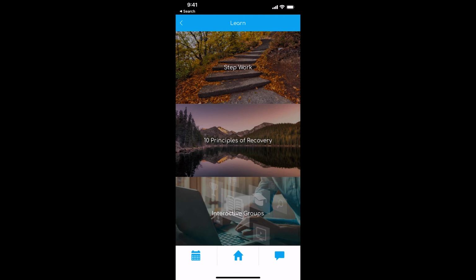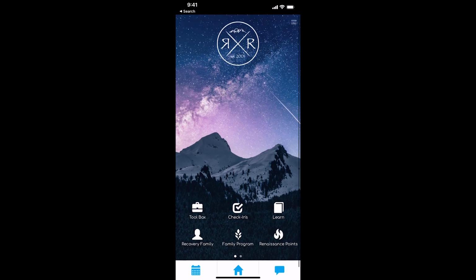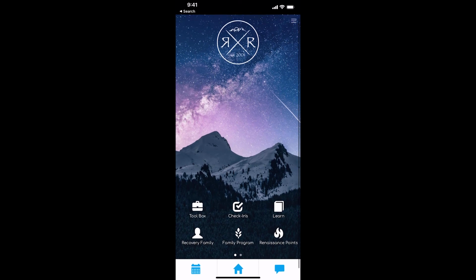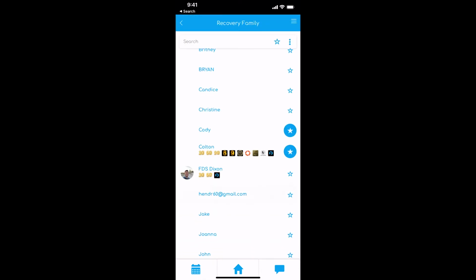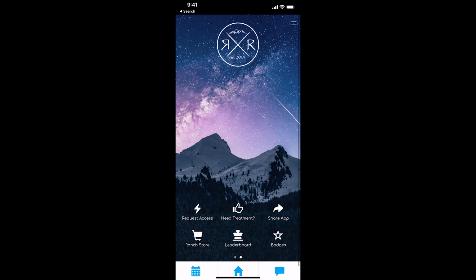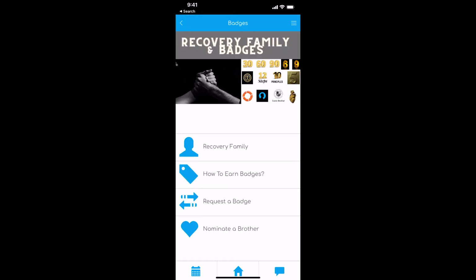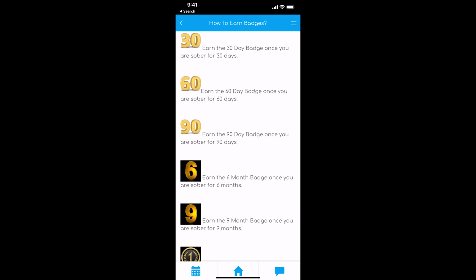I already went through the interactive groups with you. You know what's there. Okay, now I saved the best for last, right? Going through recovery, there are certain milestones that we hit. 30 days, 60 days. So if you click on Recovery Family, bottom left there, you'll start to see different badges next to different people's names. And so what that is, well, swipe right here, go down to badges, bottom right. We've got different badges. If you click on how to earn badges, you'll see here what all the badges mean.